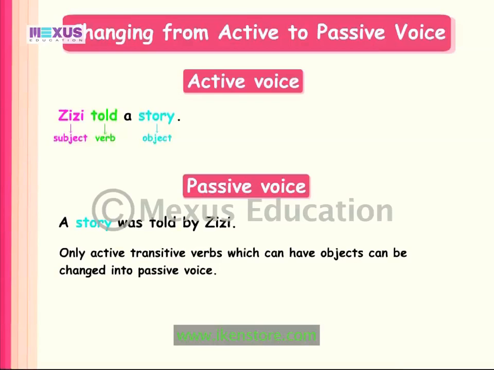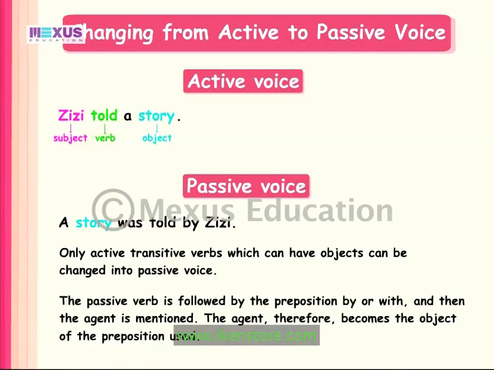The next thing to remember while changing to passive voice is that the subject of the active verb, or the agent, can be mentioned only with the help of a preposition, usually by or with. The passive verb is followed by the preposition by or with, and then the agent is mentioned. The agent, therefore, becomes the object of the preposition used. In the sentence, the verb was told is followed by the preposition by.